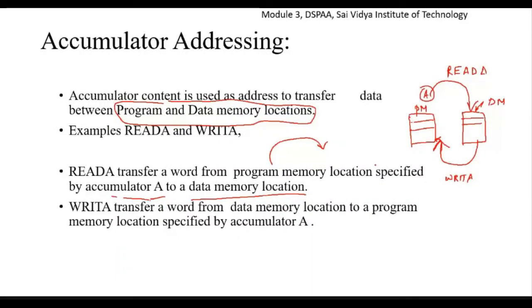When we use this type of instructions, they belong to the accumulator addressing modes. So these are the examples of accumulator addressing modes that we have. The first one is READA *AR2: the content of the accumulator, that is *A value, is loaded to *AR2 value. And this is about the accumulator addressing mode.